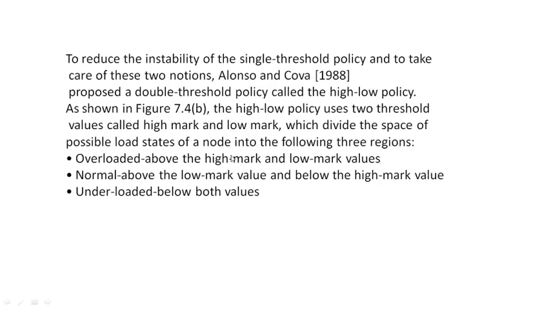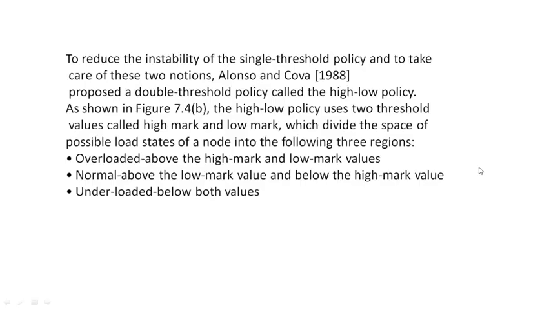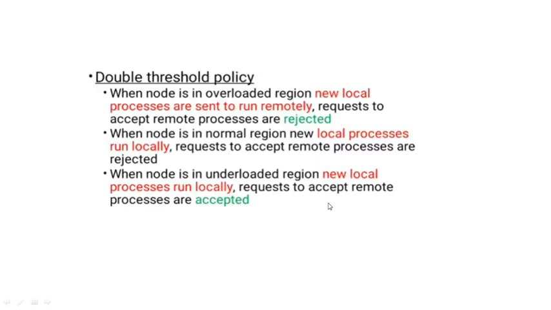So it divides the space of possible load states of a node into three regions: underloaded, overloaded and normal. What is overloaded? Above the high mark. What is the normal region? Above the low mark and below the high mark. It is obvious that above the low mark and below the high mark is the normal region. Underloaded is below both values.